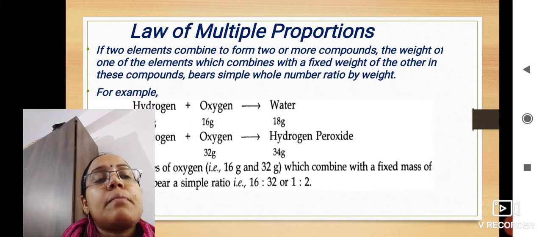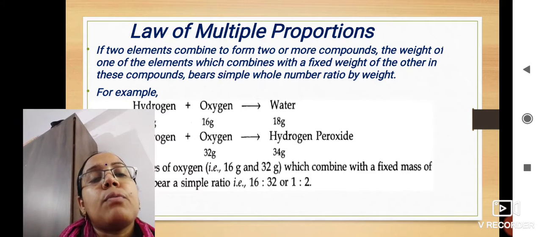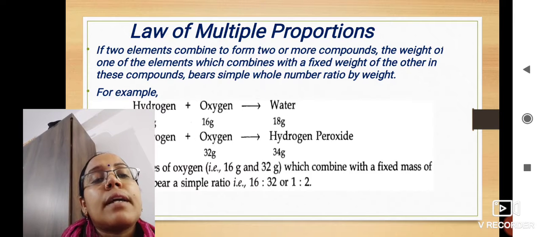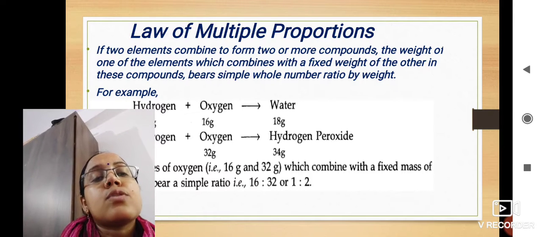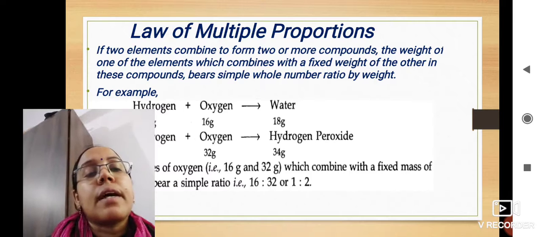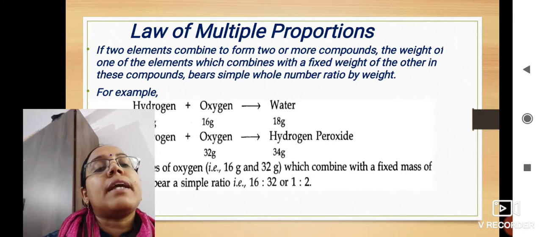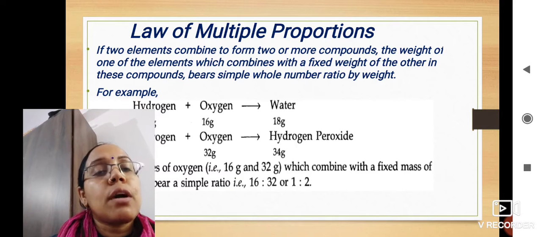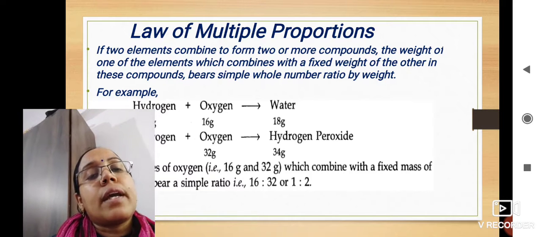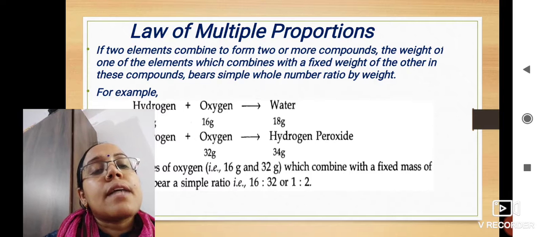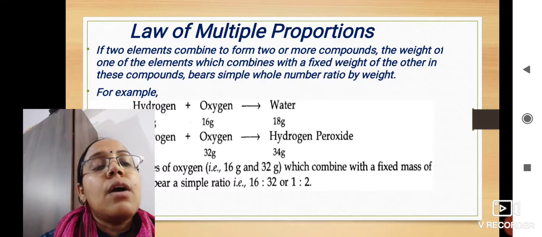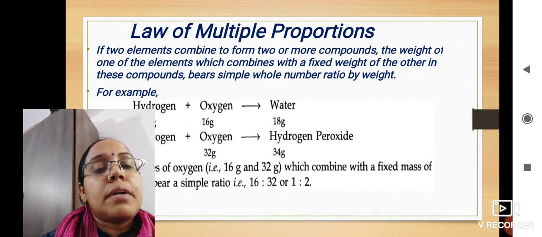In the law of constant proportion, we were discussing only one compound, and here in the case of the law of multiple proportion, we are just trying to explain the formation of many compounds by the combination of the same elements. Like here we have taken the example of hydrogen and oxygen, and two compounds under consideration, that are water and hydrogen peroxide.